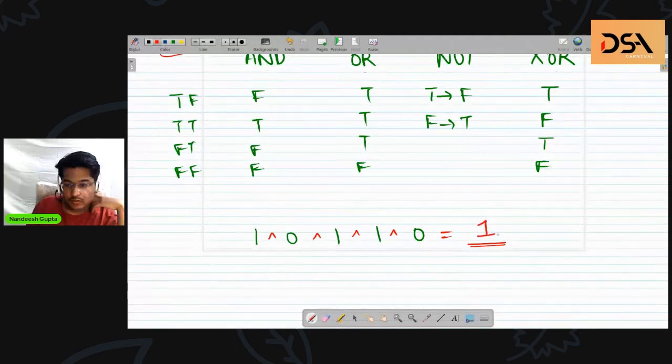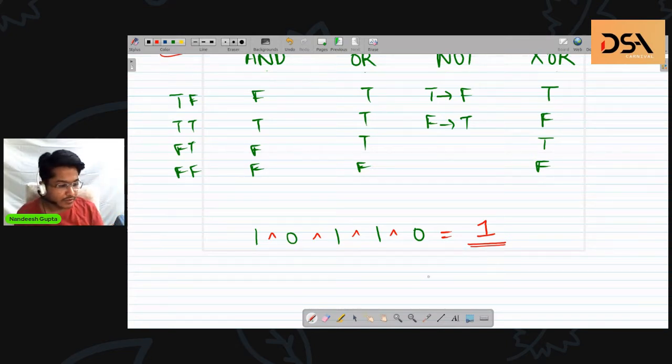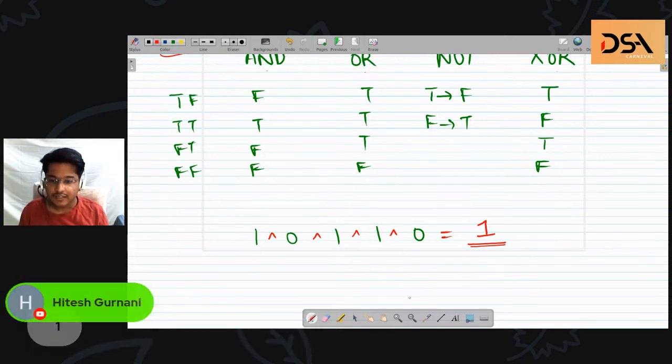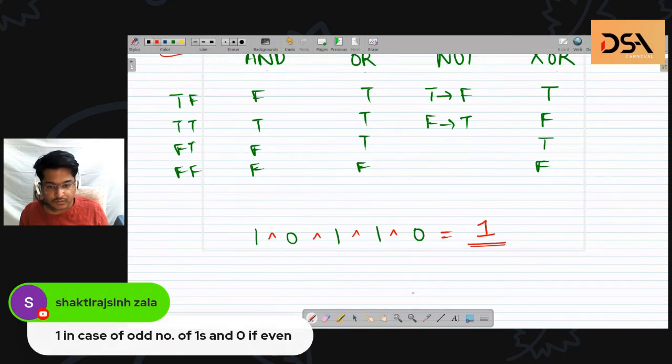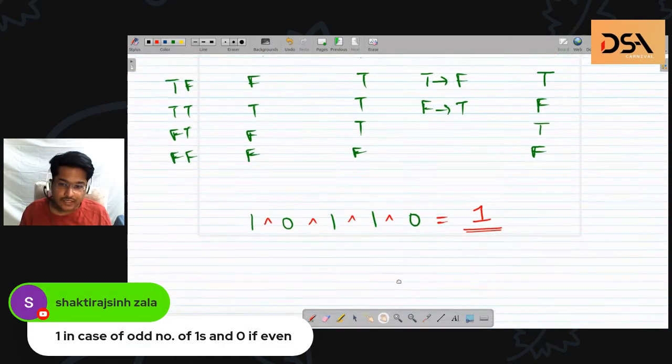Okay, cool. So Hitesh Gurnani said 1. And just to let you guys know, there's a little bit of lag, so you might think I'm waiting too long, but that is not the case. I just write the answer whenever any one of you replies. So Hitesh said 1, which is correct. So how is this happening?